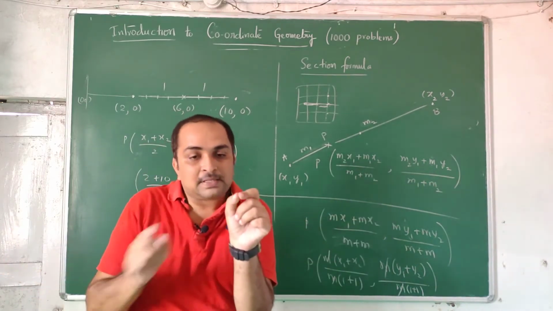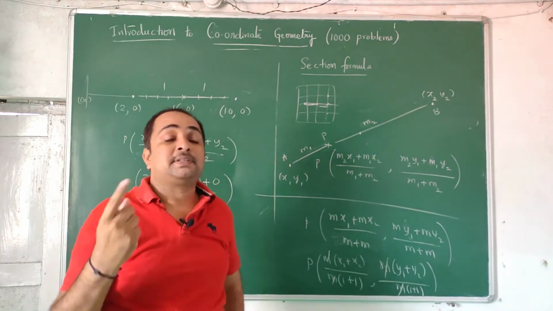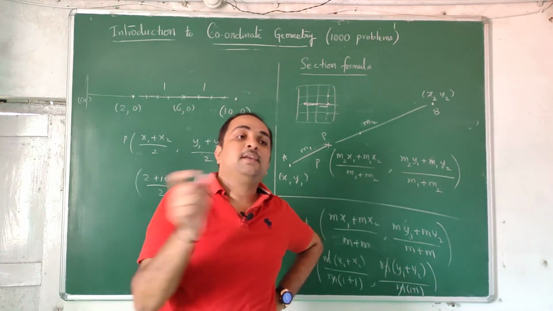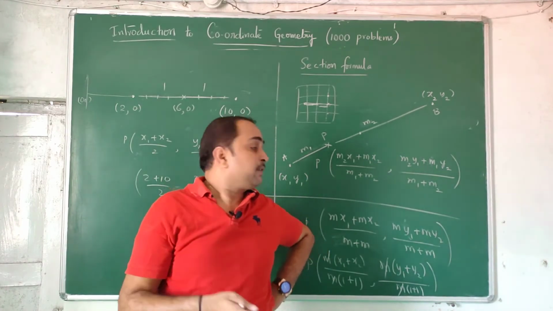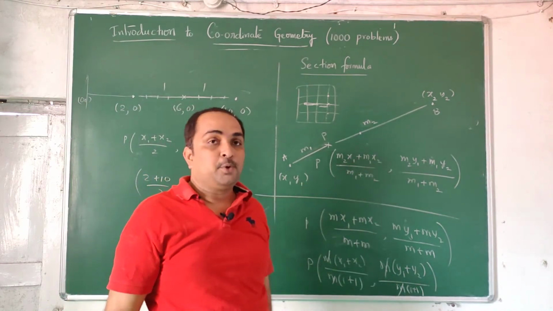If you put a point such that this length and this length are in a certain ratio, that ratio the teacher or paper setter will give you. According to that ratio, the point which will cut the line in that ratio is (m2 x1 plus m1 x2) by (m1 plus m2).